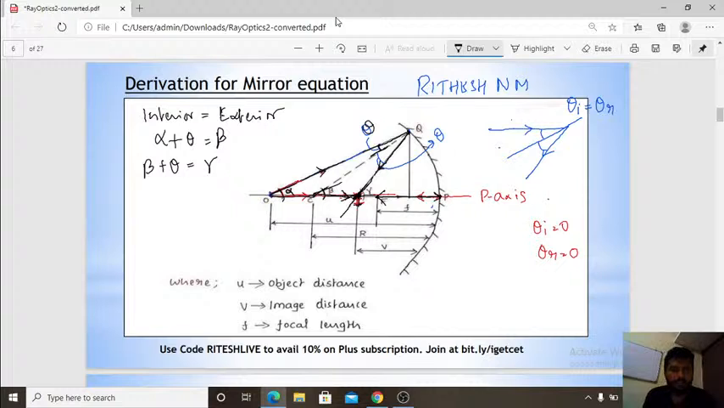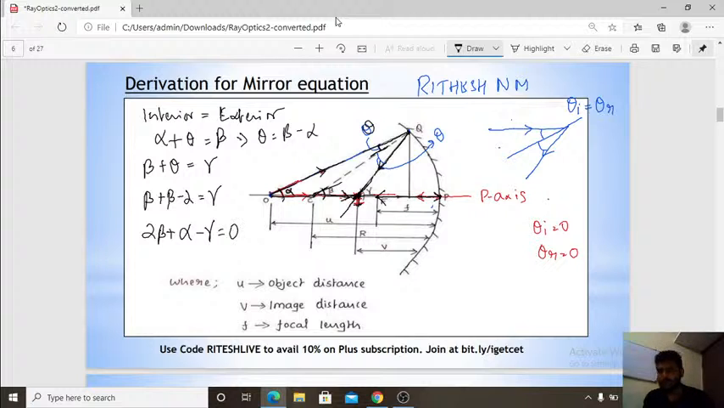So in place of theta, theta is nothing but beta minus alpha. So I can directly write beta plus beta minus alpha is equal to gamma, that is 2 beta plus alpha minus gamma is equal to 0. Okay.